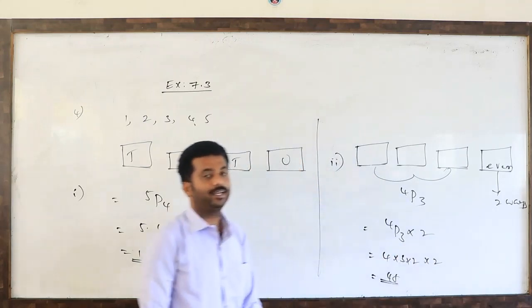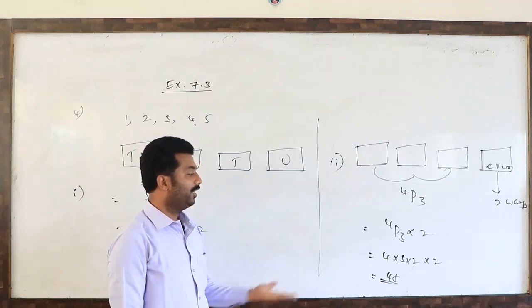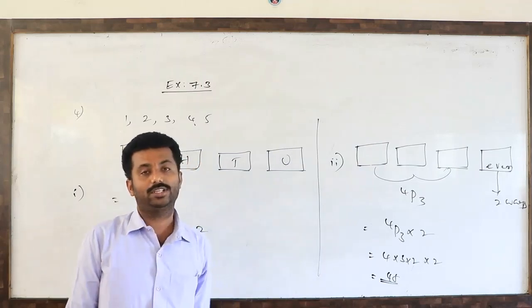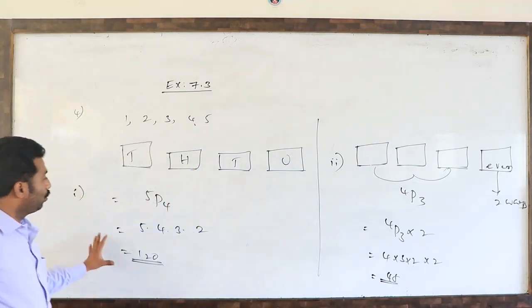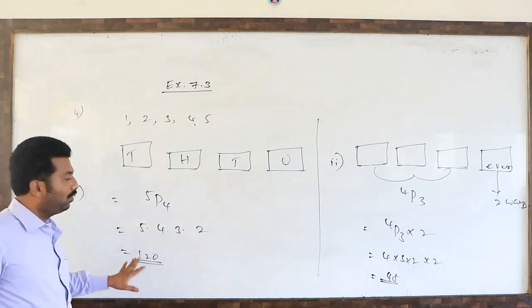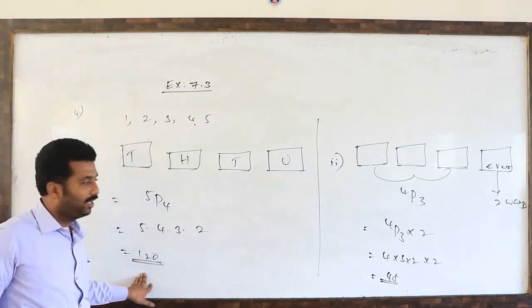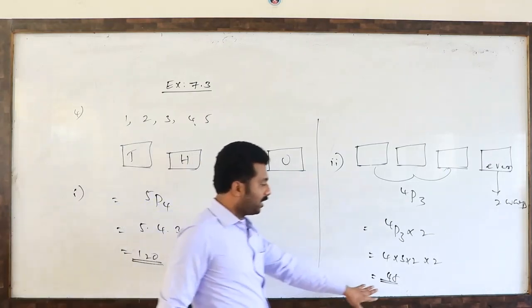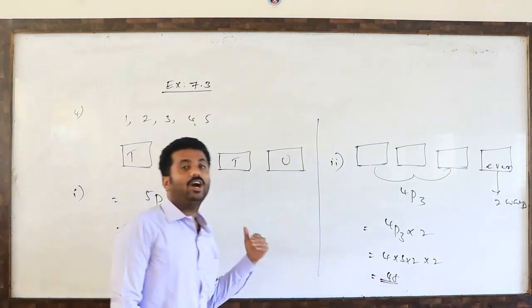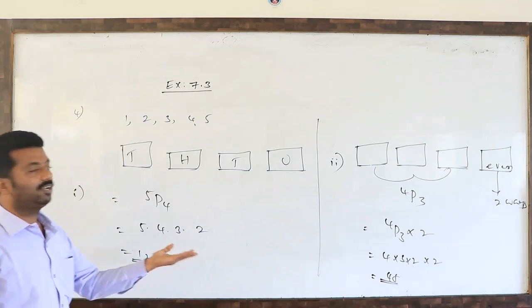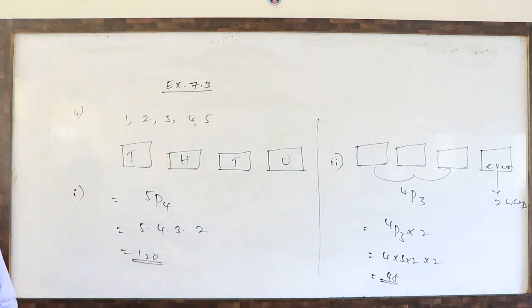So 48 even numbers. How many odd numbers are remaining? 72 are odd numbers. So how many numbers are there in total? 4-digit numbers, 120. Among these, how many even numbers are there? 48. Remaining are odd numbers, that means 72 odd numbers. So like that you have to answer this type of question.